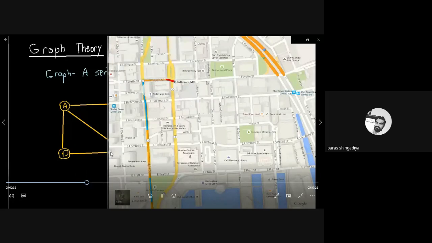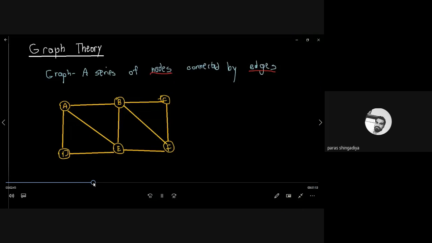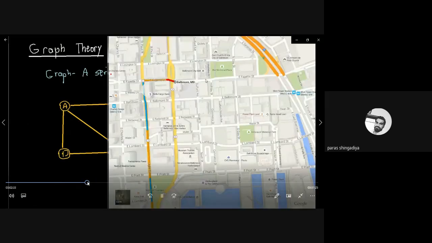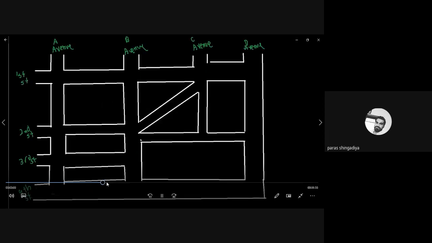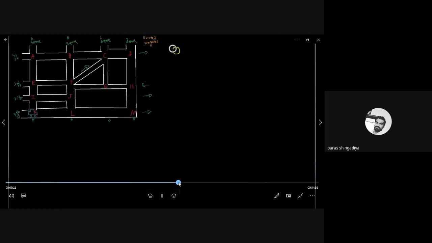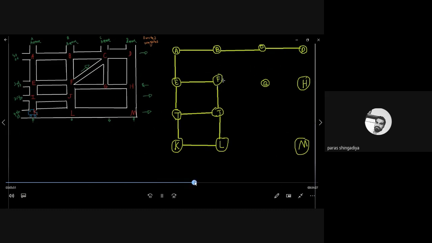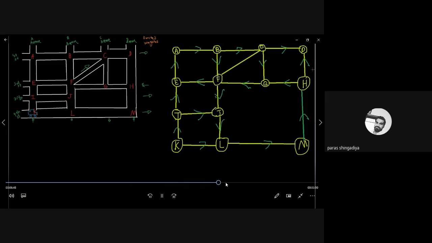When you enter any two particular locations, location A and location B, you have to identify the shortest route between these two locations. Here the direction is given.